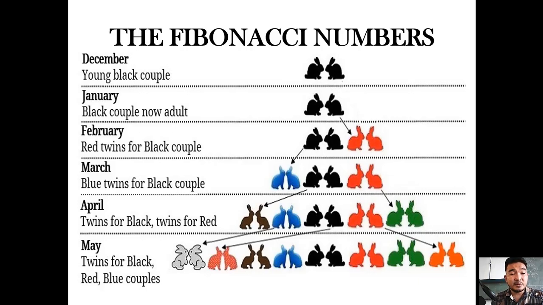But when February comes, the red twins of the black couple will be there already, so we already have two pairs of rabbits. And then the red pair of rabbits will be matured after a month, and the black pair of rabbits will continue producing rabbits, and this is how it goes, and so on and so forth. So that's the Fibonacci number.